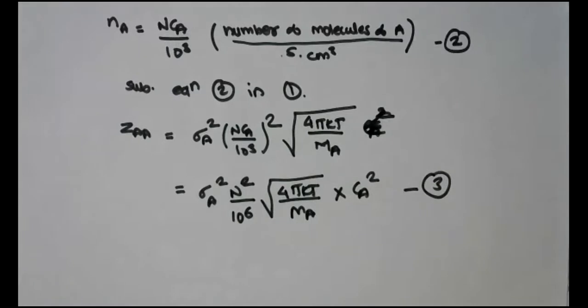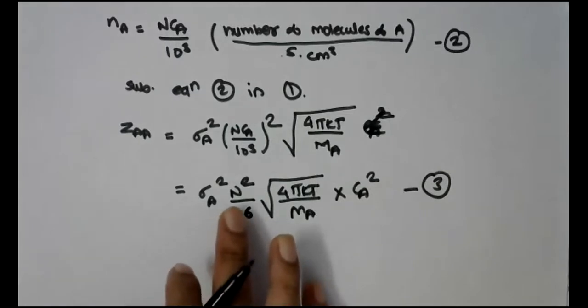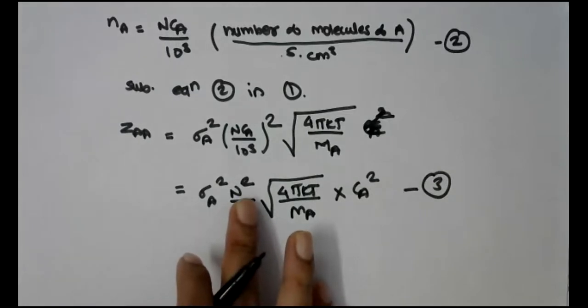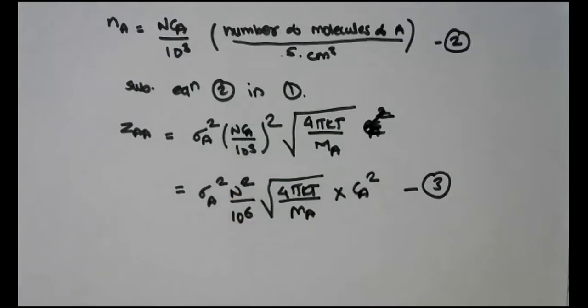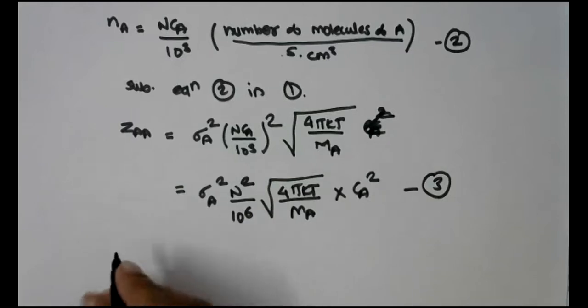Now we have discussed about sigma, we have discussed about Avogadro's number, right? We have also discussed about Na, that is number of molecules of A per second per centimeter cube. But you may be having a doubt, what is K and what is T? So no need to say, but still I am writing.